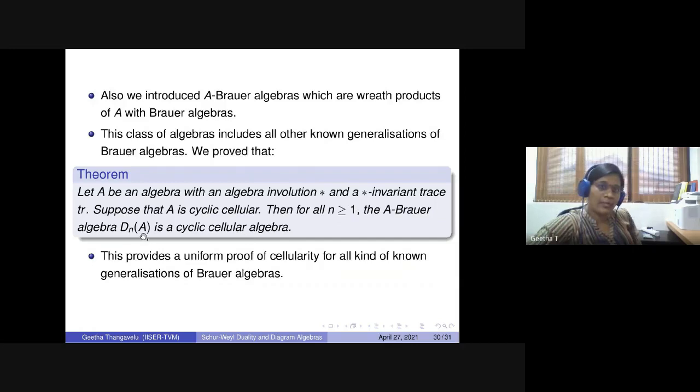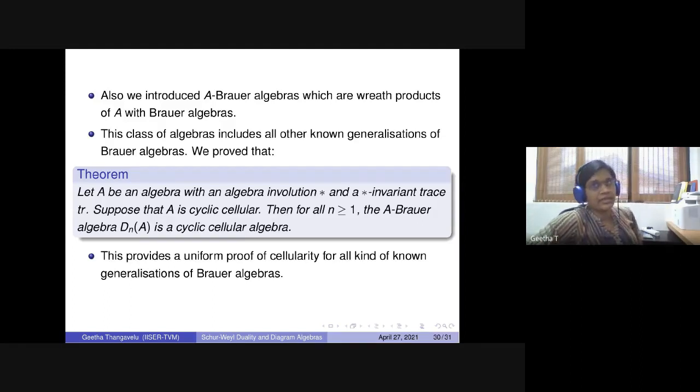So what we have proved is that whenever A is cyclic cellular, then these A-Brauer algebras are all cyclic cellular, which really gave a uniform proof for all known generalizations of the Brauer algebra which exist in the literature. Now, what is the idea here of using the cellular structure?